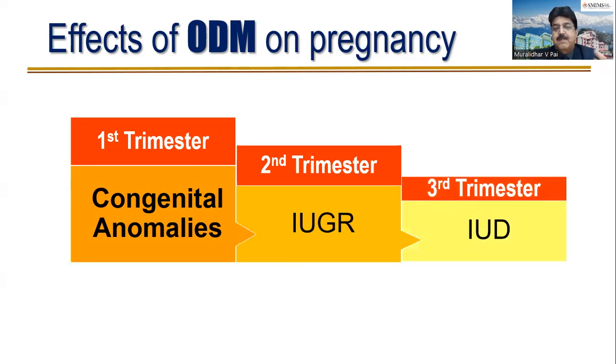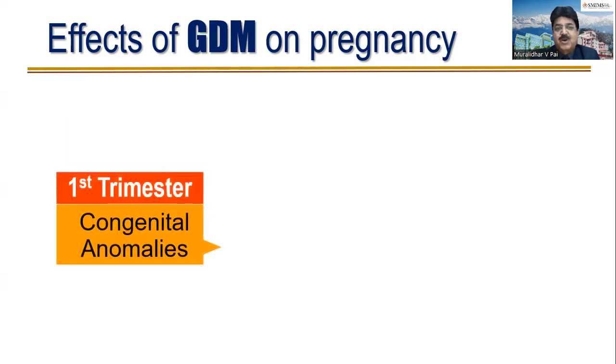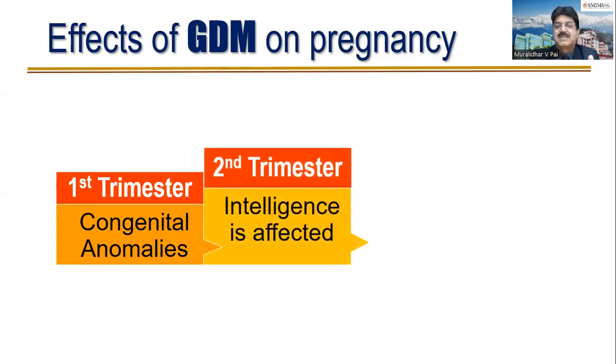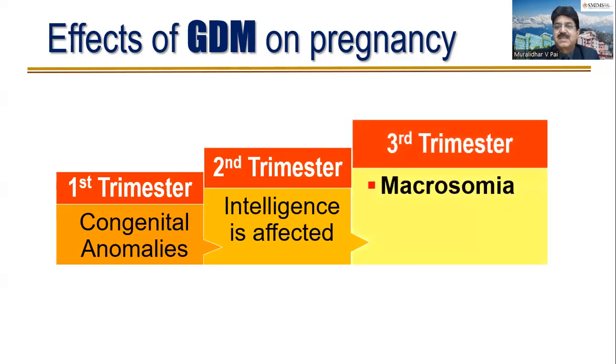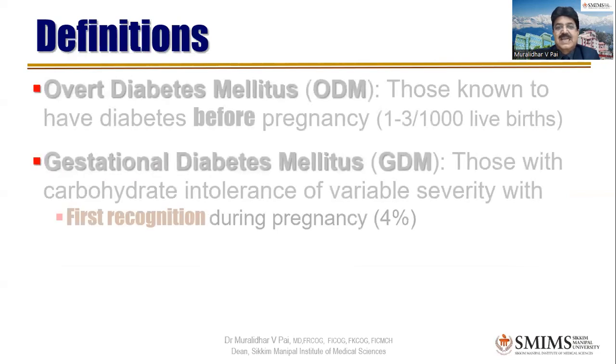But as you can see, the big box is on the left side, small box is on the right side. Whereas when it comes to GDM, the small box is on the left side. That means congenital anomalies are very rare, only if it is a first recognition variety of GDM, otherwise you will not have it. Then the second trimester, growth is affected, and third trimester is the big box on the right side now: macrosomia, polyhydramnios, and IUD. So I think we are almost done with this.